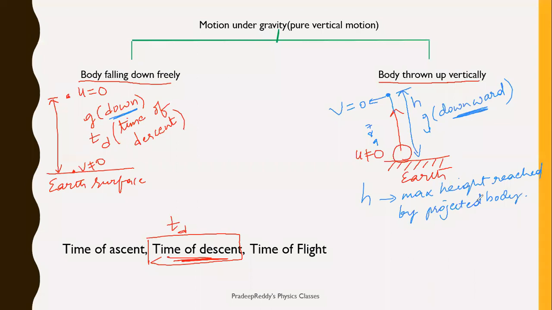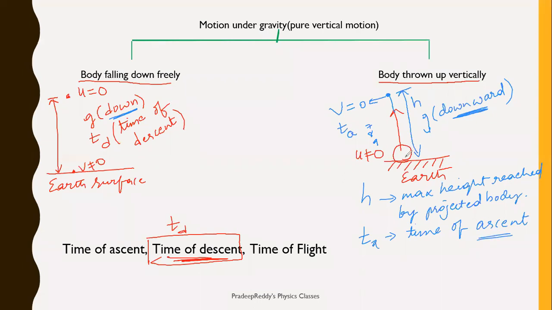This is the maximum height reached by the projected body, h maximum. And it takes some time for the velocity to become 0 from u, right? In order to bring it to 0, it is taking some time. That time is called TA, known as time of ascent.